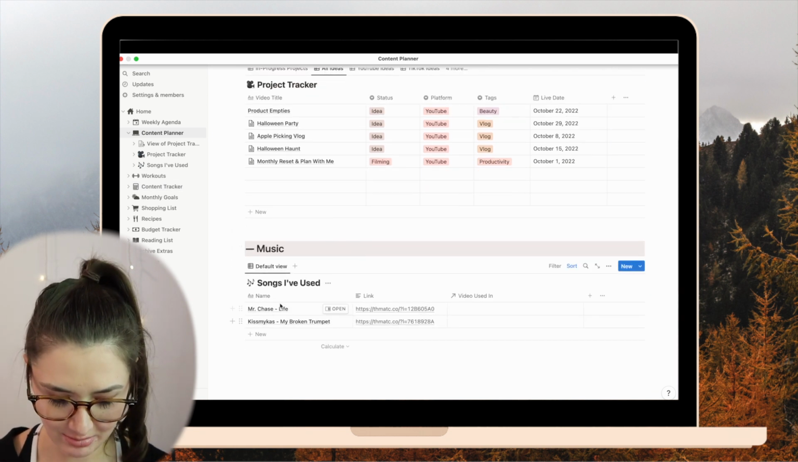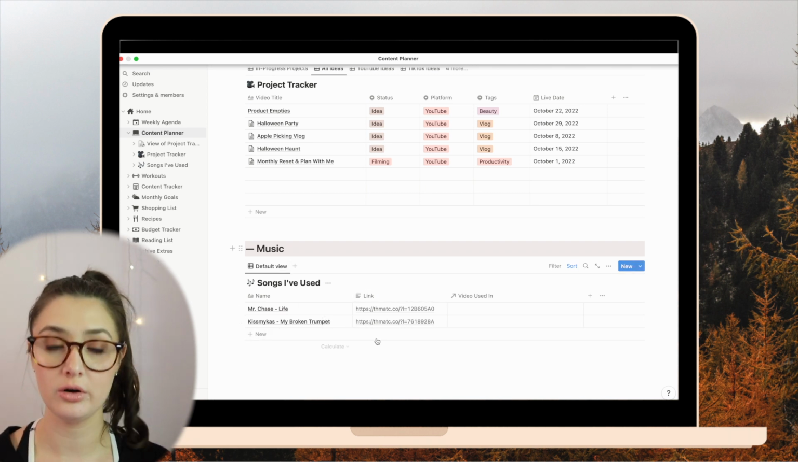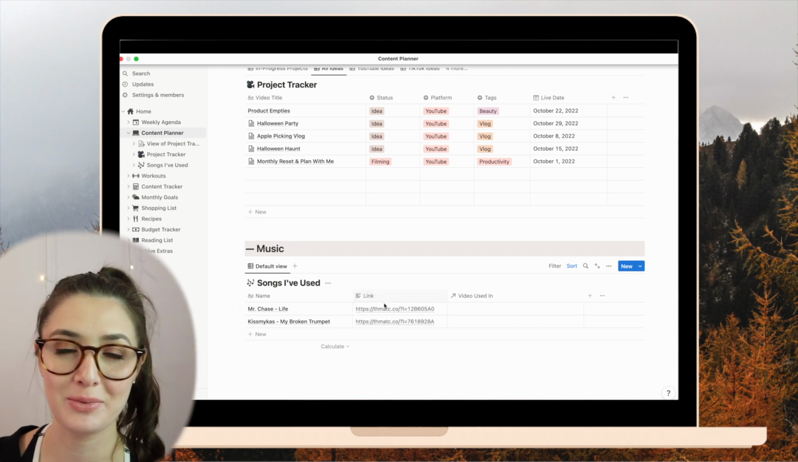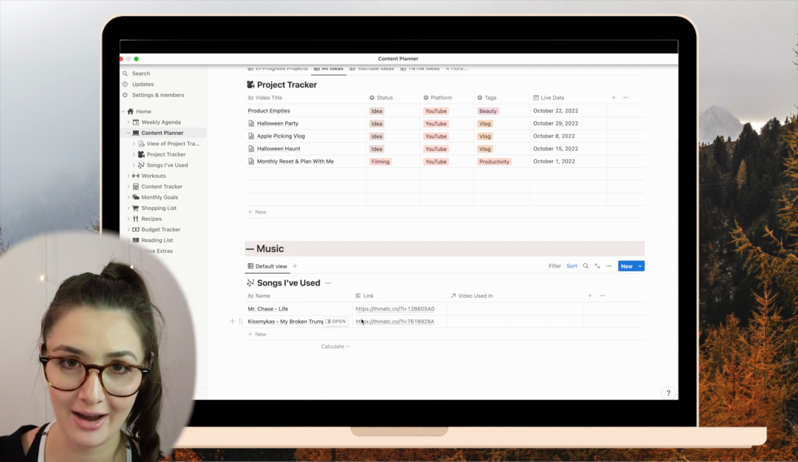This is just a part of the template that Michelle had for her video and what songs she used, and I just kept it there so that I could maybe listen to the songs, see if I wanted to use them in my videos. I don't know. For now, I'm just gonna keep it.